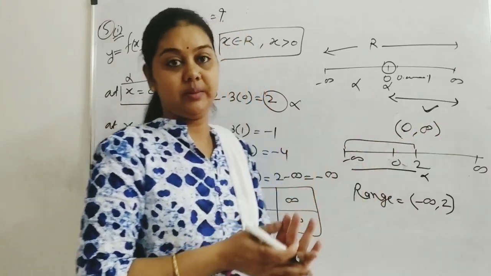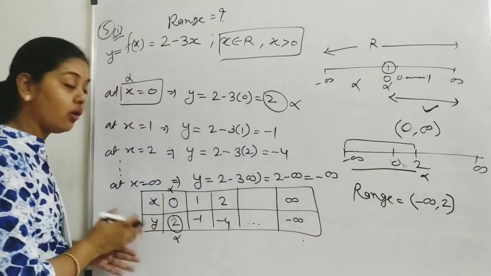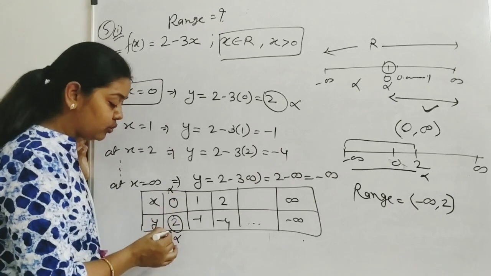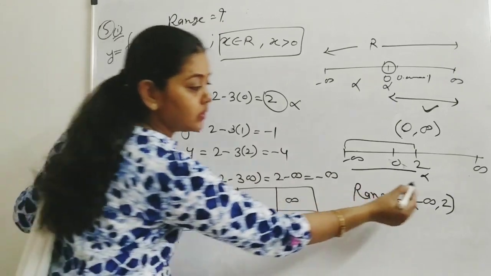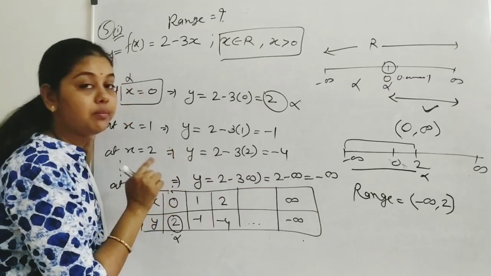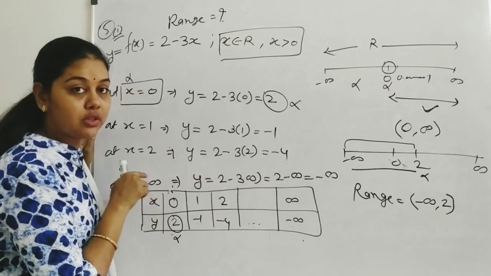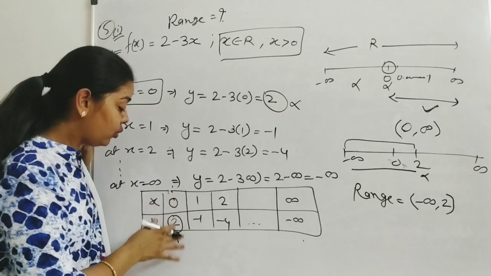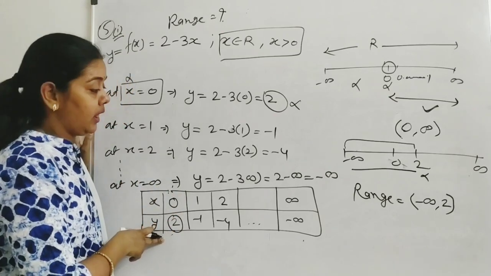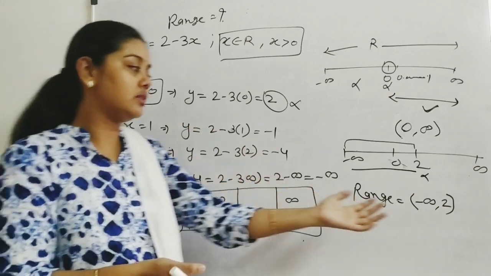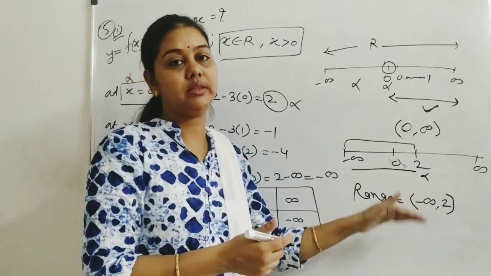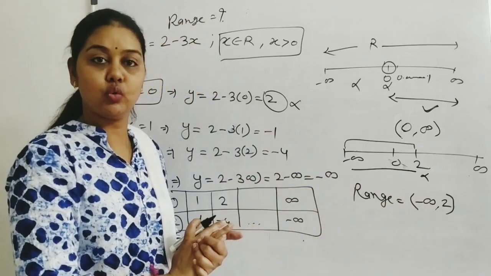0 to infinity. After that, I have found all the images. Since 0 is not included, 2 will also not be included. So we have taken an open bracket. If 0 is our member, if we have the element 0, then we will have 2 also. Okay? And infinity, of course, does not exist. So minus infinity to 2, that is the range of this given question.